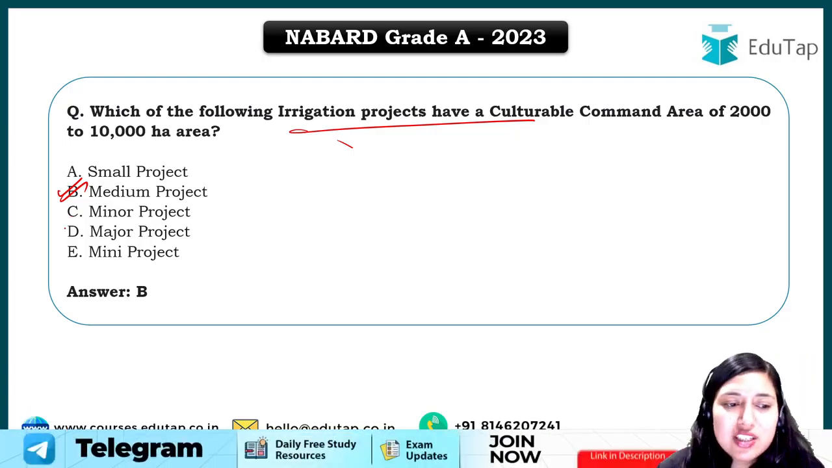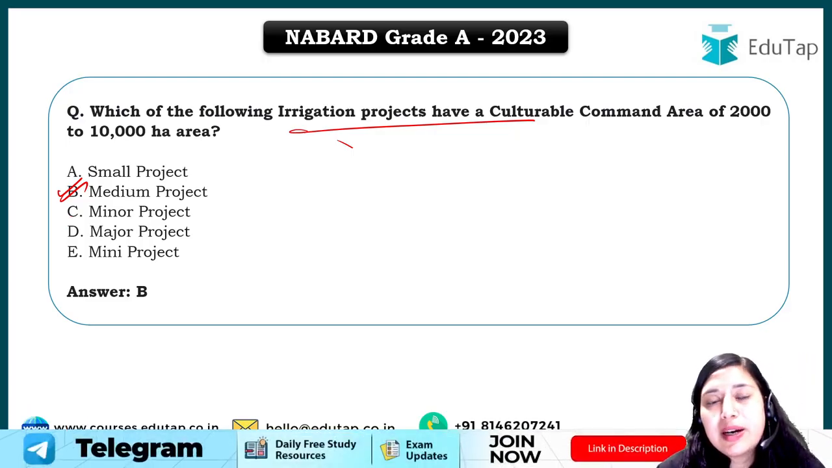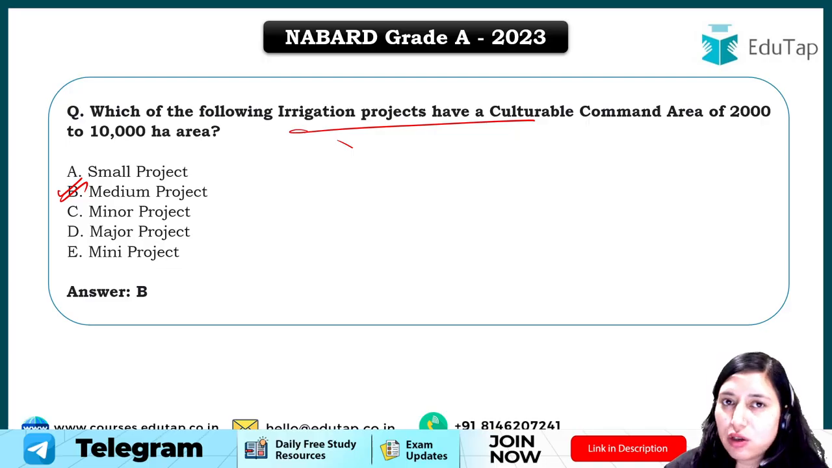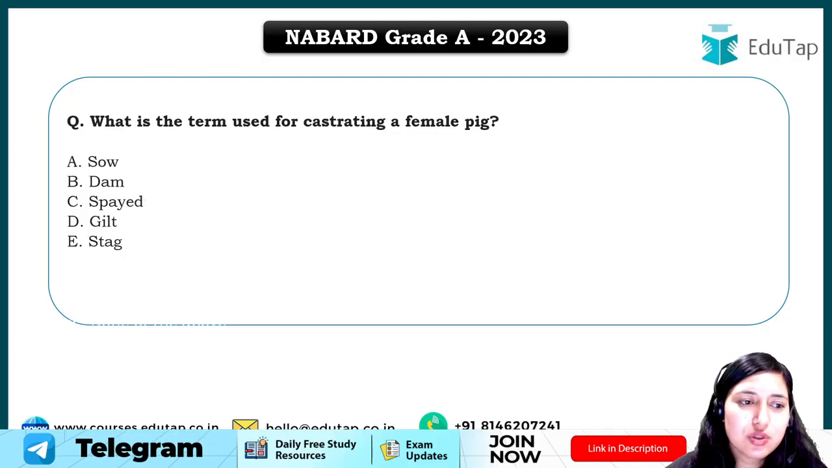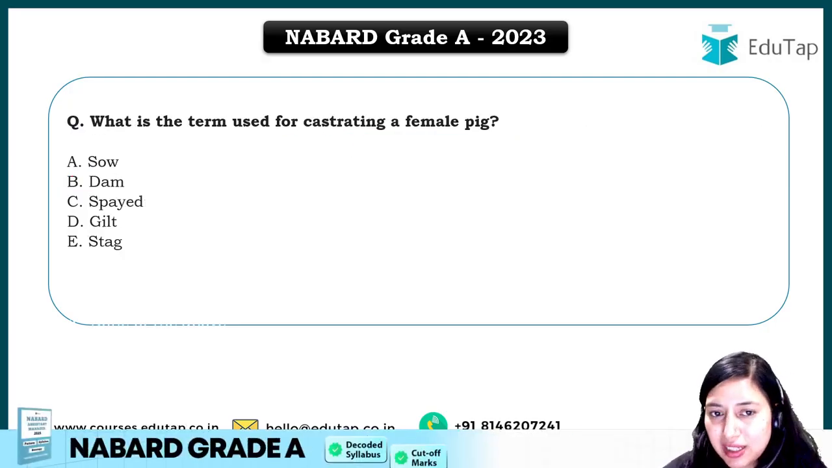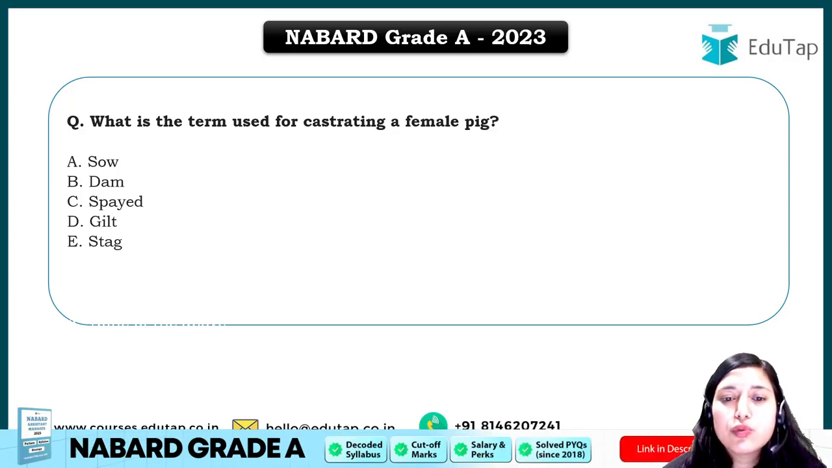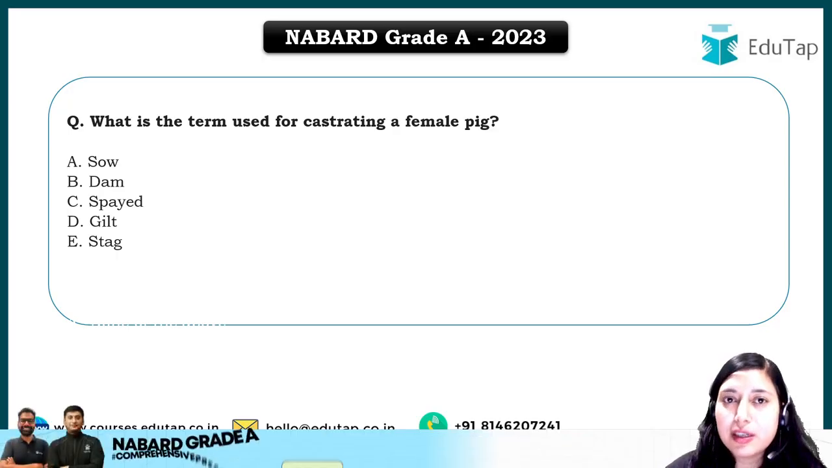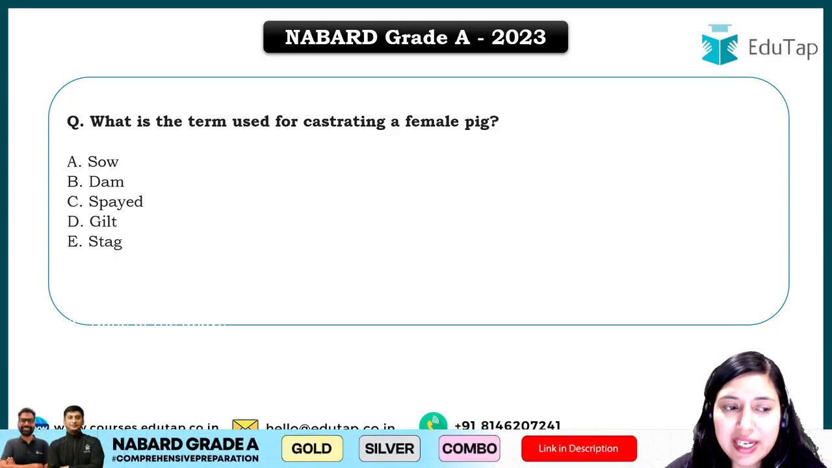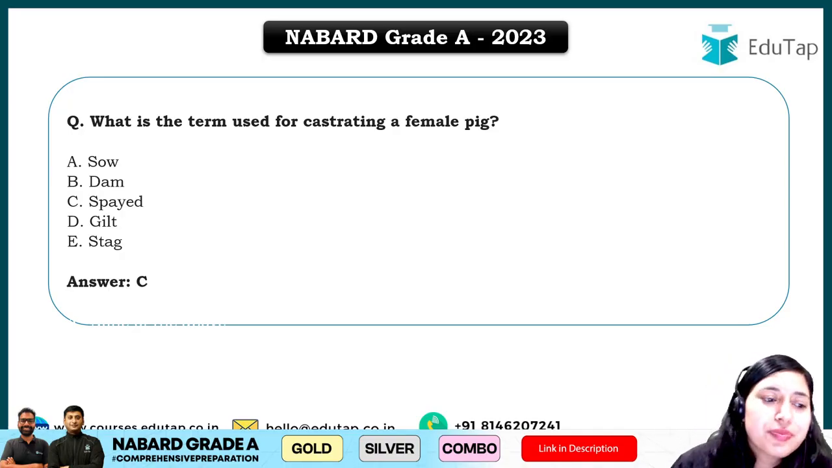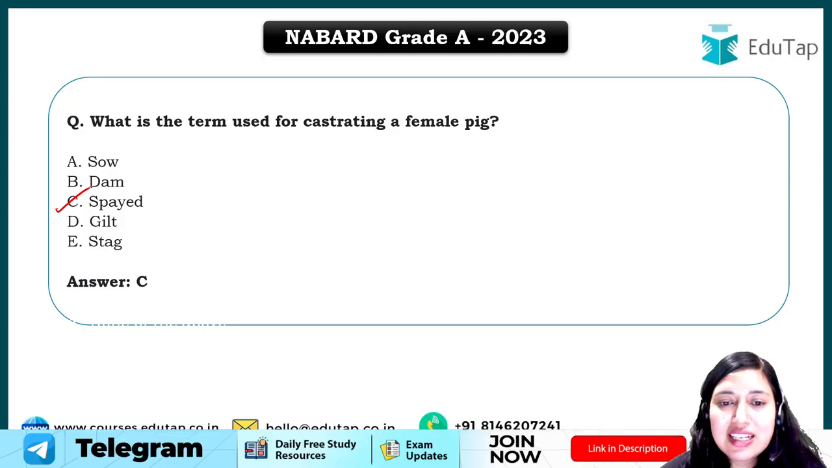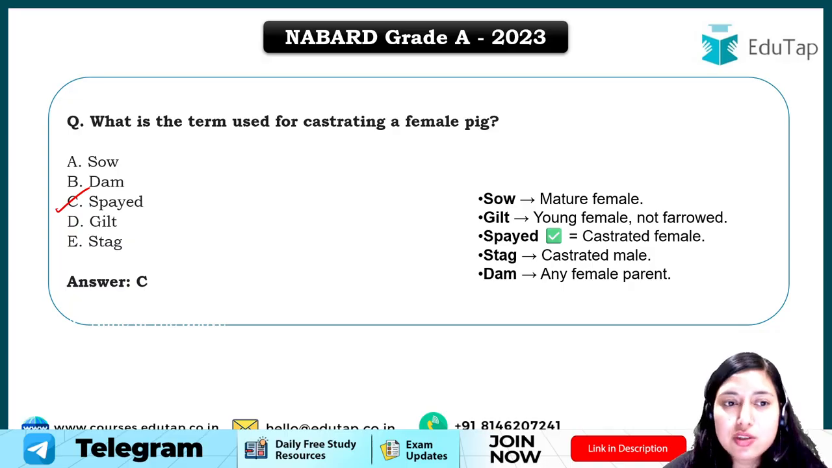If I talk about a major project, in a major project the cultural command area will be more than 10,000 hectare. For a minor project it will be less than 2,000 hectare, while medium has 2,000 to 10,000 hectare. Clear? Very easy question. Now the next question is from your animal husbandry chapter. What is the term used for castrating a female pig? Okay, so you have to learn different terminologies given to different animals, right? So here the answer will be option C, spade. So when we castrate a female pig, it is called spade, or the process is known as spaying.